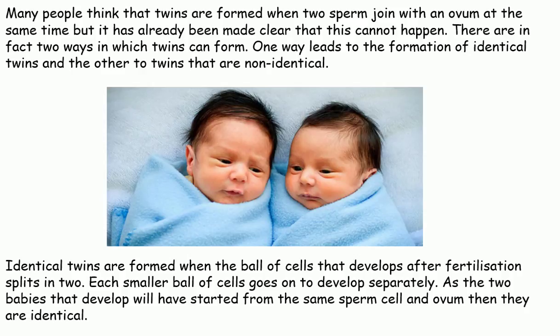Identical twins are formed when the ball of cells that develops after fertilization splits in 2. Each smaller ball of cells goes on to develop separately. As the 2 babies that develop will have started from the same sperm cell and ovum, then they are identical.